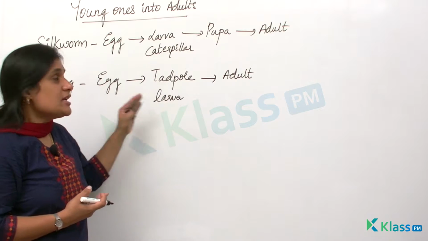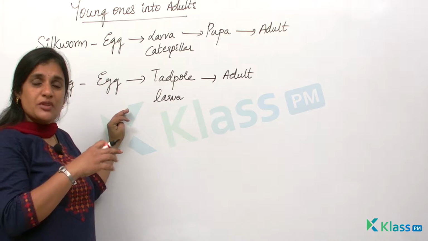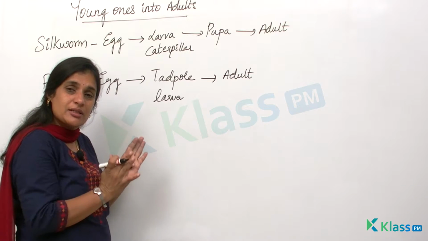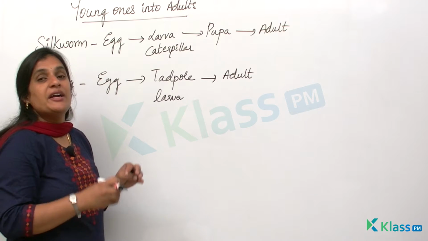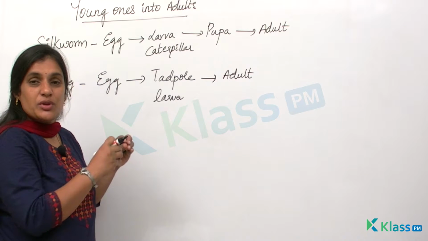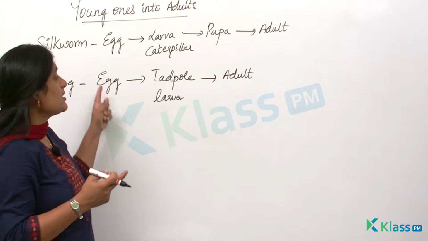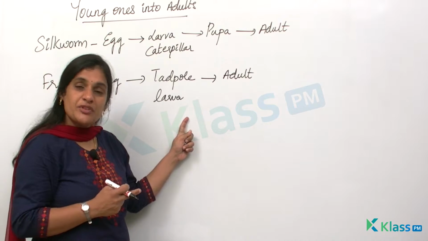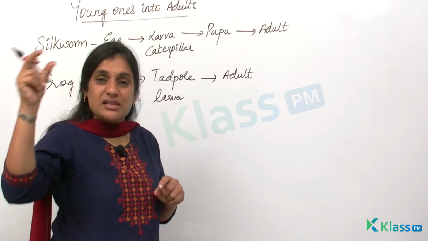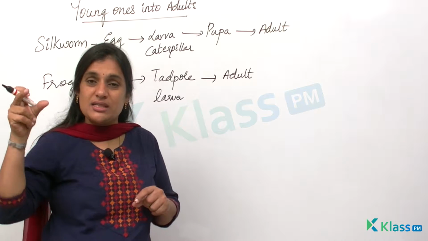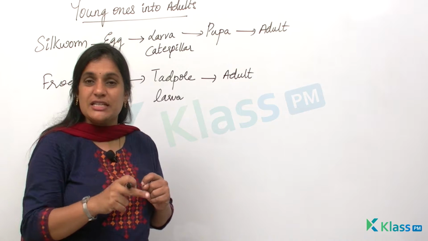Further they undergo changes. When you talk about the frog, it begins its life as an egg, where the eggs are released into the water and there is a jelly-like substance which keeps protecting the eggs. The sperms swim in water and get deposited onto the eggs, and one of the sperms will fertilize the egg of the frog. Then the fertilization results in the formation of a zygote, which develops into a tadpole larva. Initially it has a small tail, but in later stages the tadpole larva has a tail which will help the larva to swim in water, because we know that frogs are amphibians.